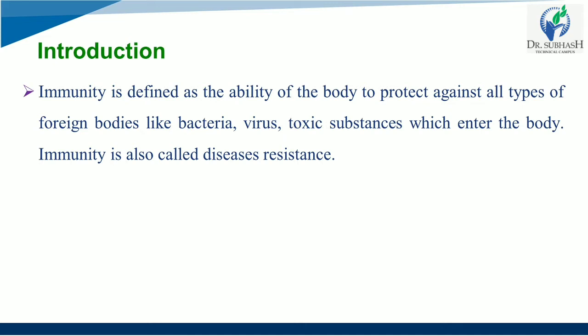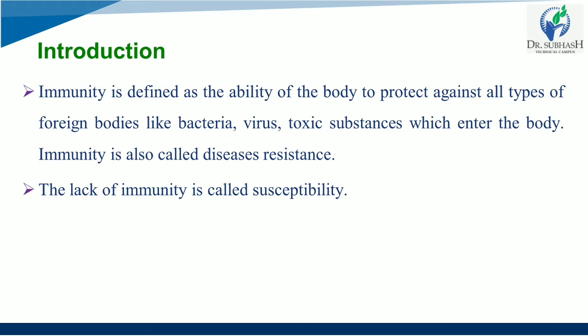What do you mean by immunity? Immunity is defined as the ability of the body to protect against all types of foreign bodies like bacteria, viruses, and toxic substances which enter the body. Immunity is also called disease resistance. The lack of immunity is called susceptibility. You need to remember what it is called when there is a lack of immunity. Sometimes you must have heard people saying that you are highly susceptible to this disease, which means that you lack immunity. The lack of immunity is also called susceptibility.